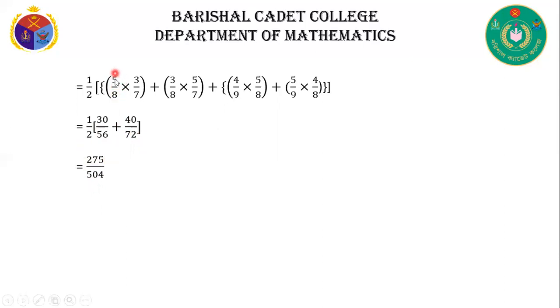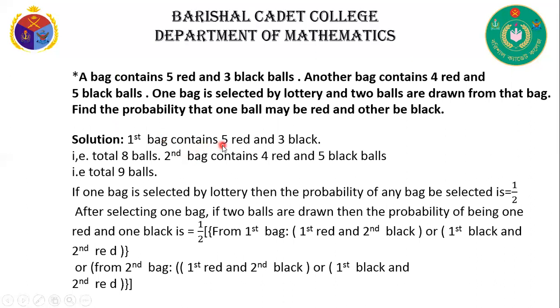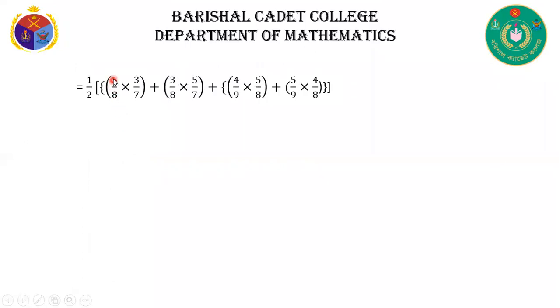Here 5 by 8 means favorable number of outcomes by total number of outcomes. Here the total balls are 8, and it is given that there are 5 red balls and 3 black balls in the first bag, and in the second bag 4 red and 5 black. That's why we can write 5 by 8, and 3 black, there's a 3 by 7. In the same way, we can write these terms. This is our required answer.